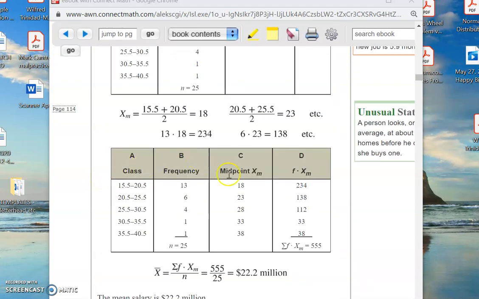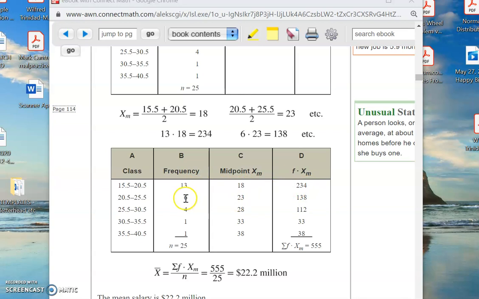Instead of knowing the exact values of all 18 data points, all 23 data points, and so forth, instead of knowing the exact values of all 13 of these guys, all 6 of these guys, all 4 of these guys, we approximate the values by saying, well, it's approximately equal to the midpoint. So I've got 13 of these guys. Each of them has a value of approximately 18. So 13 times 18 gives me the 234.